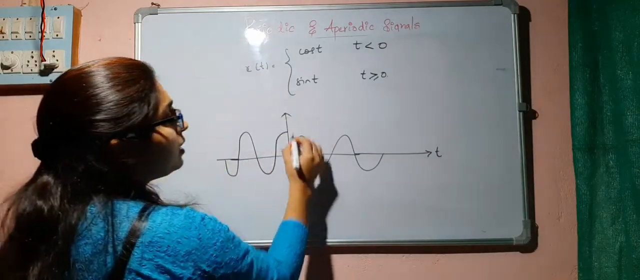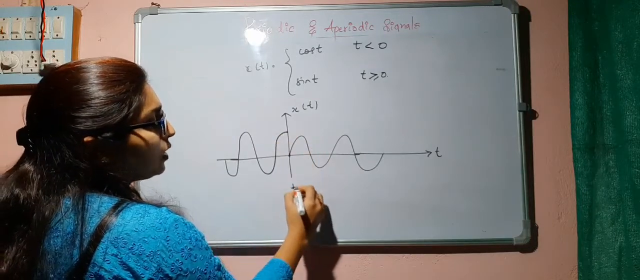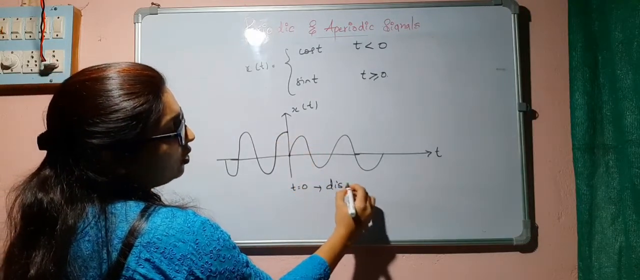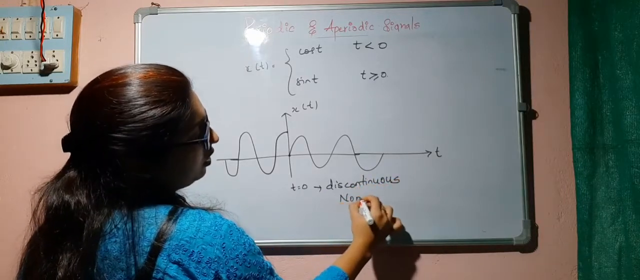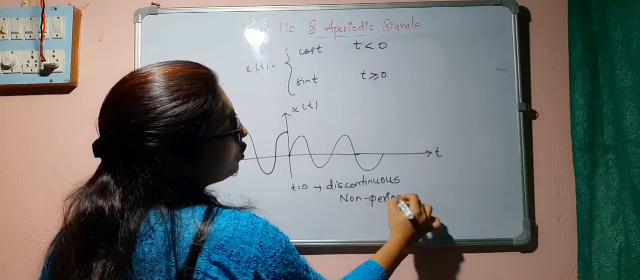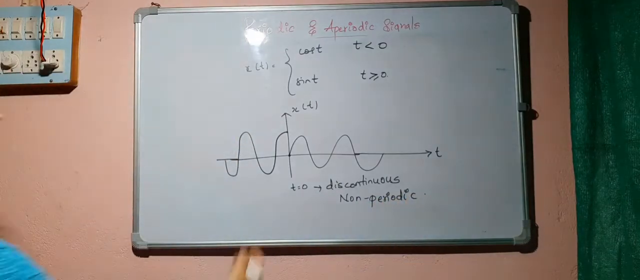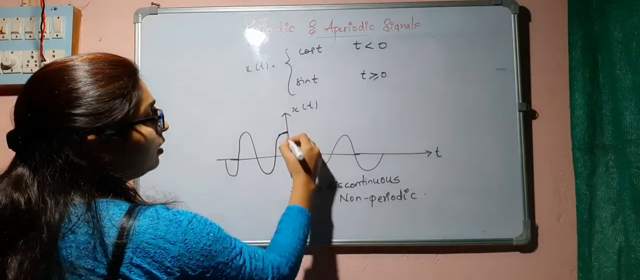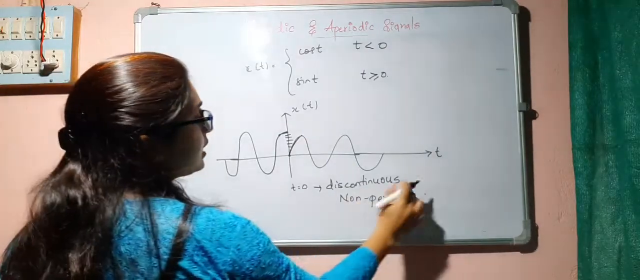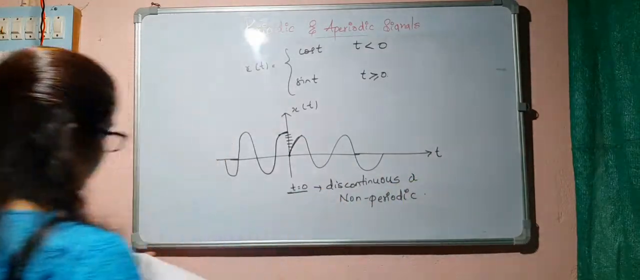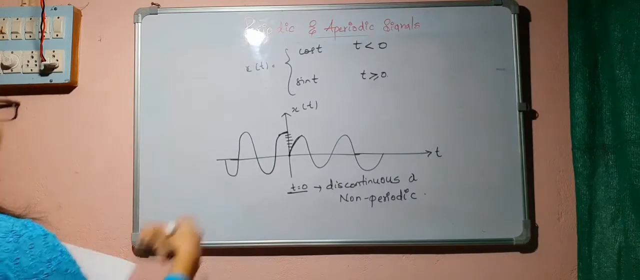Now this particular signal is discontinuous at t is equal to 0, and this signal is non-periodic. So we cannot find out the fundamental time period. Because see here, it is going here and then it is starting, meaning there is a discontinuity here, at t is equal to 0. Next we will take another example.